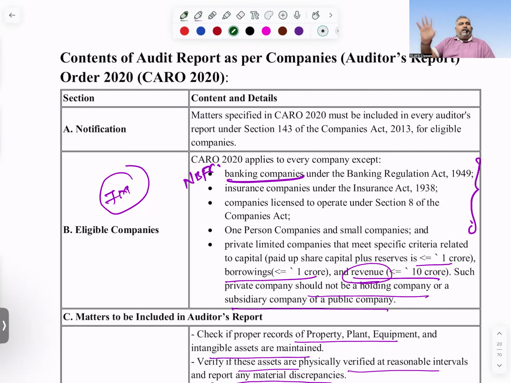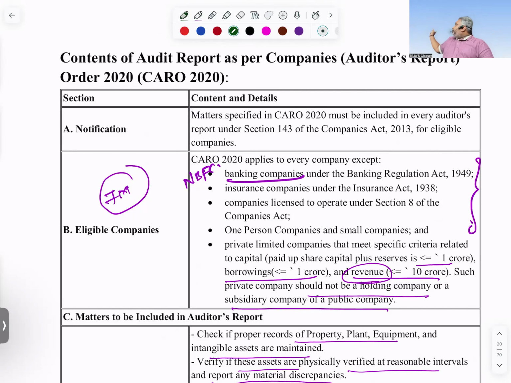Sir, Section 8 companies, one person companies, everything is exempted. Why is an exemption given to Section 8 companies, banking companies, insurance companies? Simply the reason is they have their own set of rules and regulations. Already they have so many rules and regulations, why add another? And one more important thing, foreign companies also should follow CARO. Foreign companies are not exempted from the applicability of CARO.